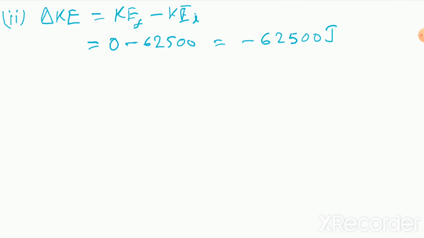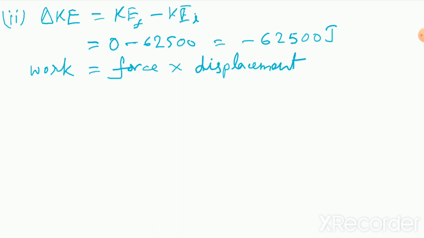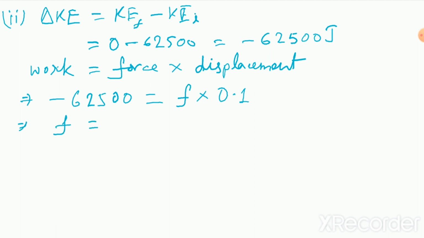Now this change in kinetic energy is equal to the work done, so I can say that work done is again given by the formula force into displacement, if the displacement is in the direction of the force. Here the retarding force is in the opposite direction, so we will get a negative sign in the calculation. So the work done is equal to minus 62500. If I consider the retarding force to be F, then minus 62500 will be equal to force into displacement, which is given as 0.1 meter.